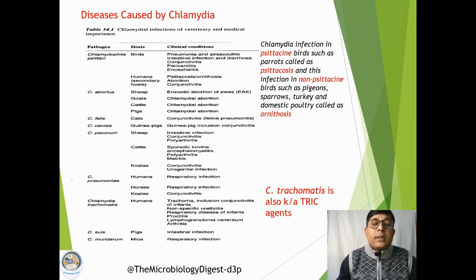Then in the case of pigs, and in humans, mostly in neonates, it is associated with a specific disease called trachoma. Because of this disease in infants, it is actually trachoma inclusion conjunctivitis. This is caused by Chlamydia trachomatis, which is also called TRIC agents. TRIC agents means trachoma inclusion conjunctivitis. This is the short form, TRIC agents, and it indicates Chlamydia trachomatis.